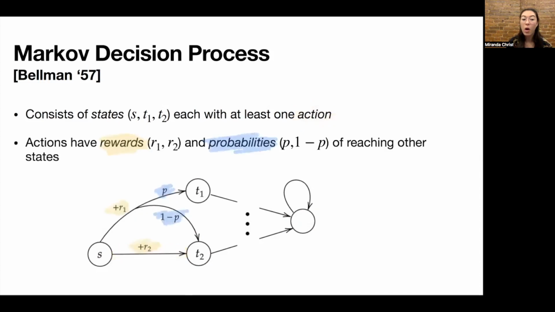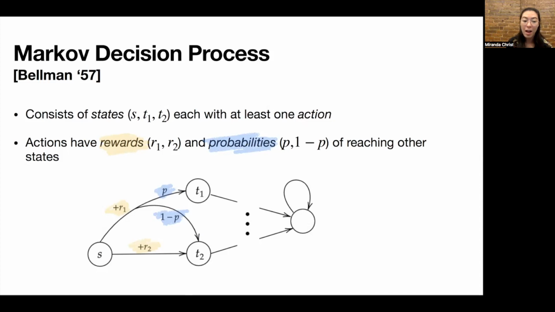So like these actions, all actions have rewards, which may be 0, and all actions have probabilities of reaching other states. So the probabilities might be 1 in the case of the action that goes from S to T2, or they might be P or 1 minus P in the case of this other action. And actions might have non-zero probability of reaching multiple, say more than 2 other states. So you could have an action from S that reaches T1, T2, and T3 with some probability.